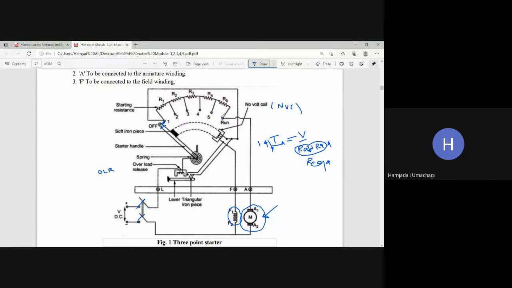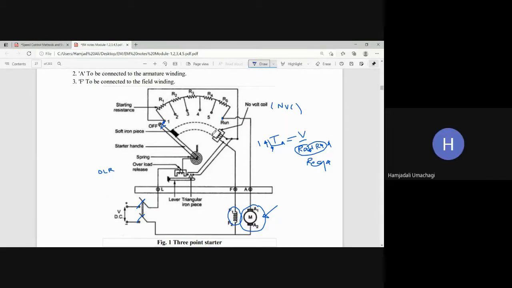Then automatically at this point, the soft iron piece on the handle gets electromagnetized and fixes up with this electromagnet. It gets interlocked because of the magnetic property. Once it is interlocked, the starting current has been controlled and the machine will be running safely. Is it clear, all of you?